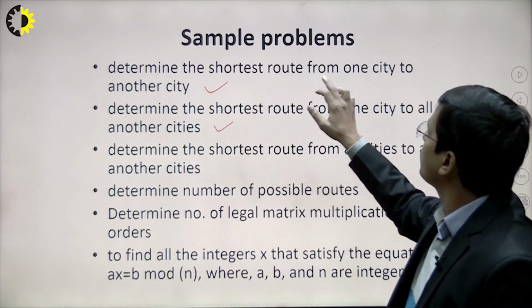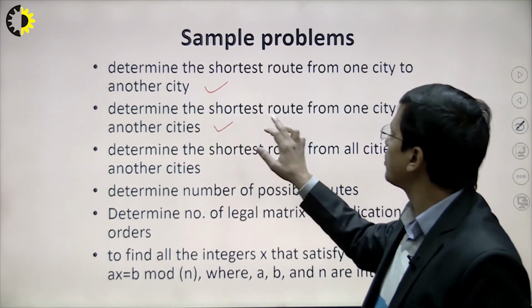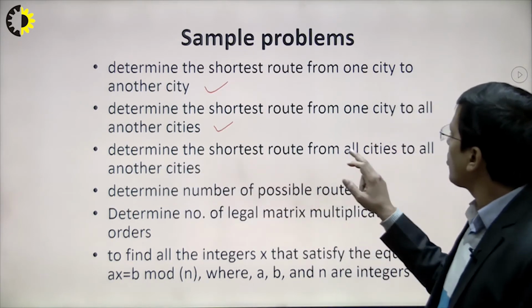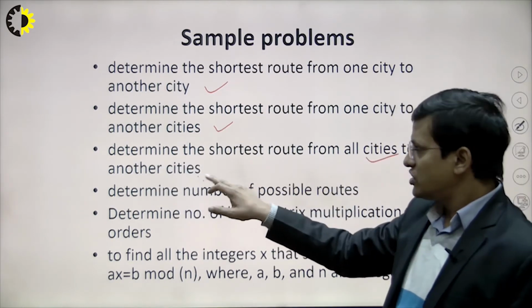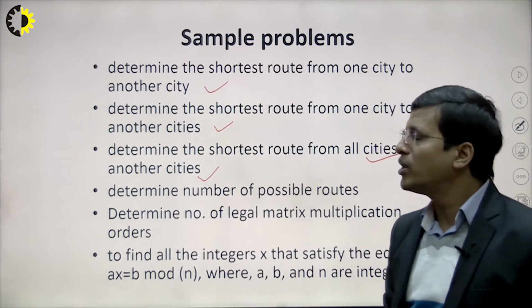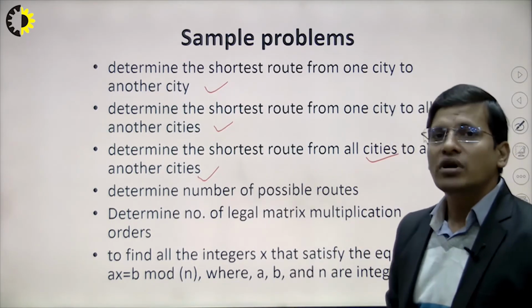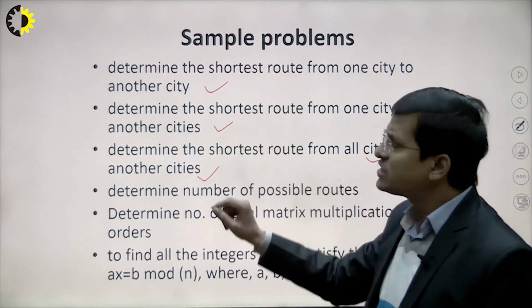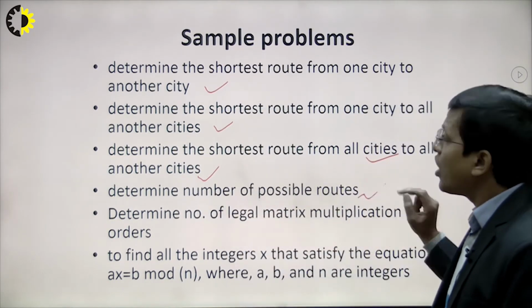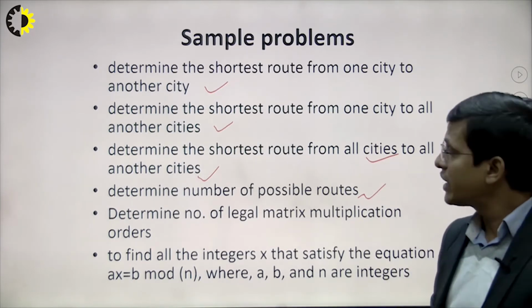Determining the shortest route from one city to another city, determining the shortest route from all cities to another city. These are very difficult problems. These are exponential types of problems, so we cannot solve them in polynomial time, but we will see this. Determining the number of possible routes: how can you determine the number of possible routes?